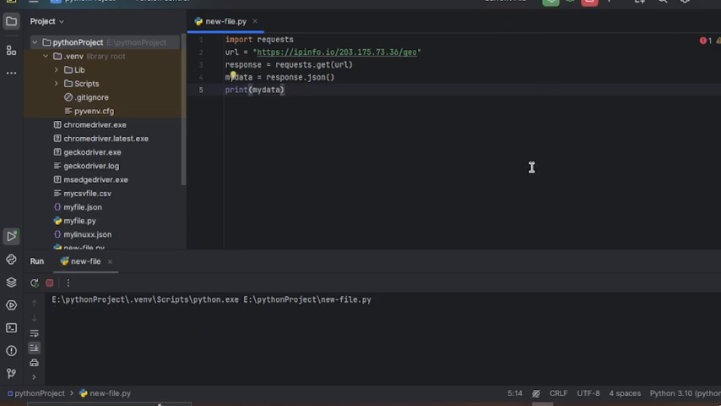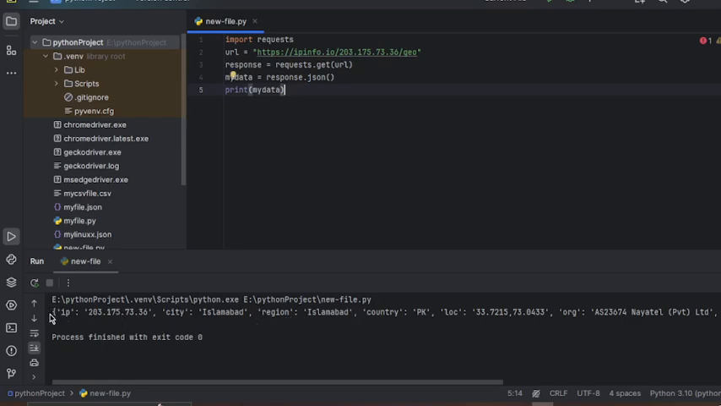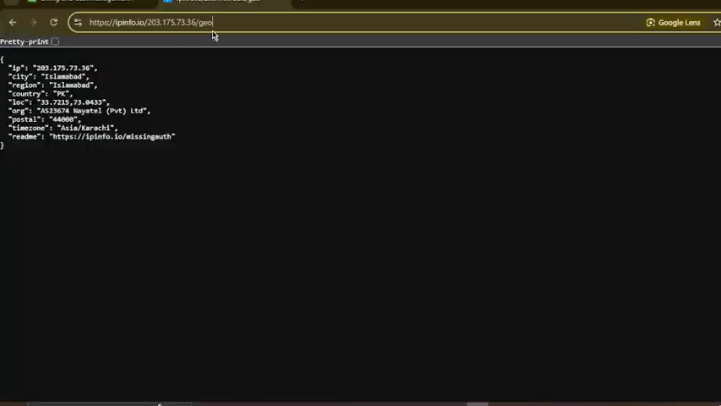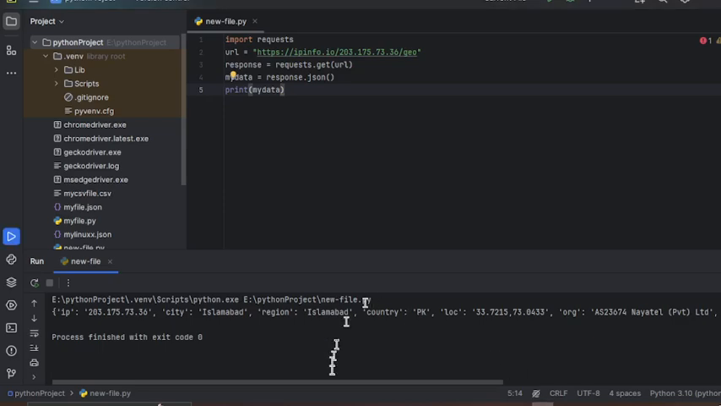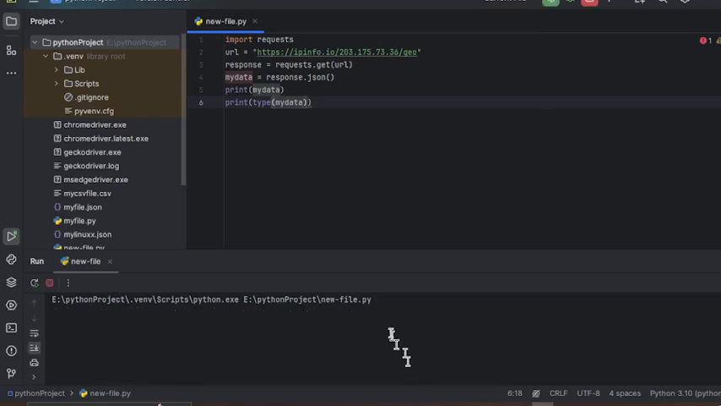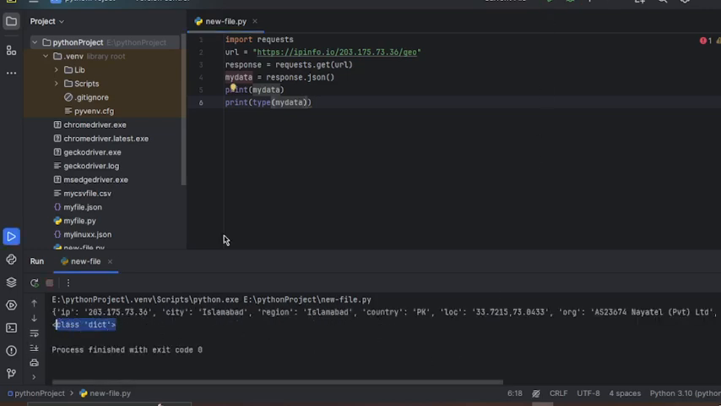You will see it gives all the data shown on this link in our script. It gives the IP, city, region and country also. So it gives all the data. Then we will check the type of our data. By this command you check your data type. My data is in dictionary form.